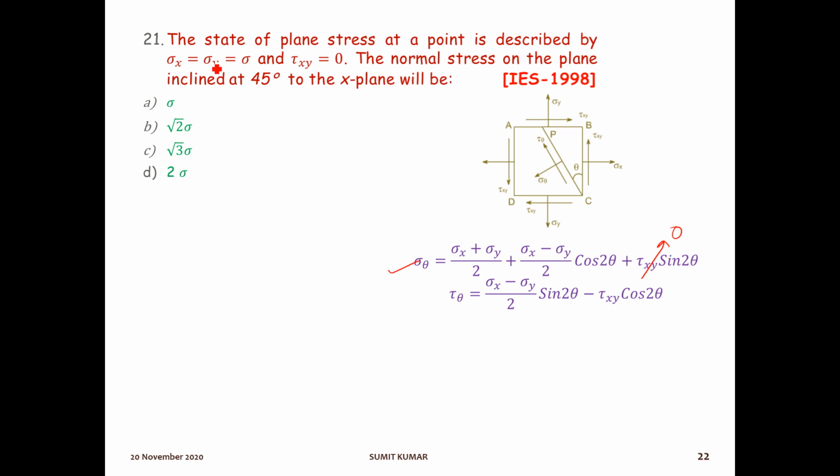Sigma x and sigma y are equal, so this will also be 0. The remaining is only this term. So the normal stress sigma theta is sigma plus sigma by 2, which is nothing but sigma only. So option A will be the right answer.